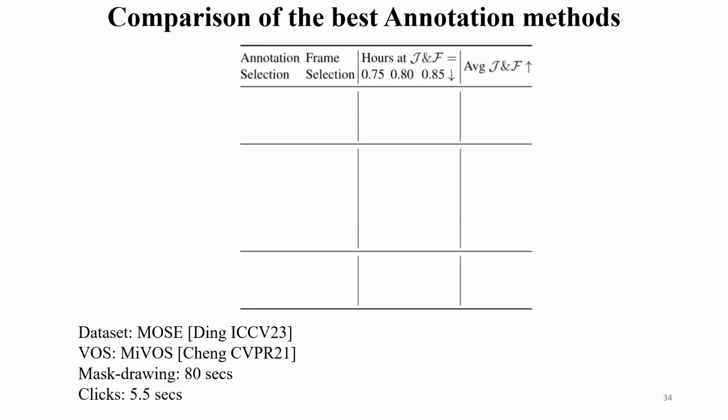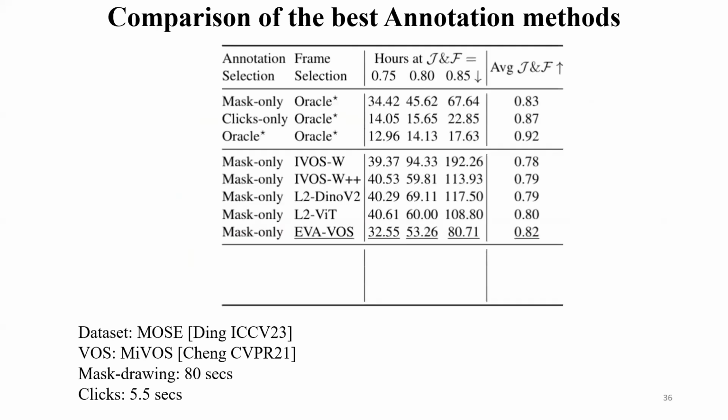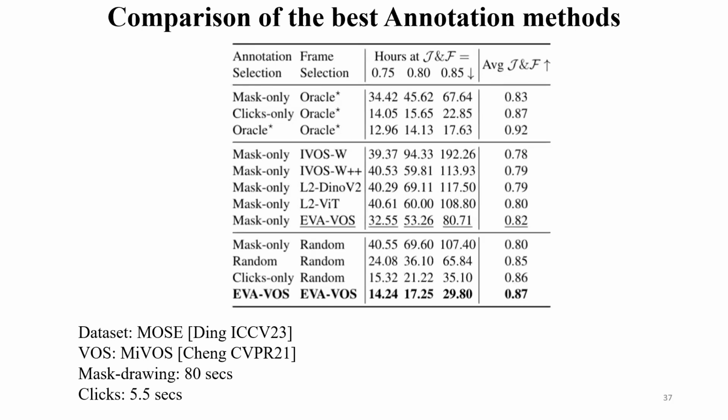Here we show the same information as the previous plots. We quantify the performance for different levels of the human annotation agreement, and we also report the average J&F up to 200 hours. First, we show the performance of the Oracle approaches to highlight the trade-off that EVA-VOS could achieve in an ideal training scenario. Here, we compare against approaches that use only mask drawing as an annotation type. We observe that EVA-VOS is faster for all J&F values. Finally, we compare our full pipeline with realistic annotation methods. EVA-VOS outperforms all realistic approaches.